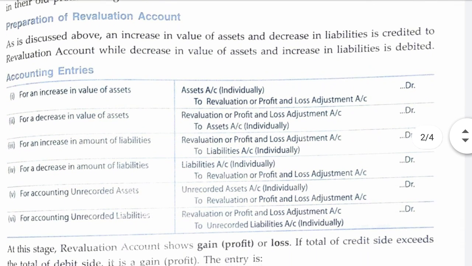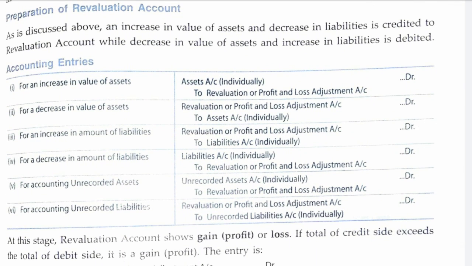Preparation of revaluation account. As discussed above, an increase in value of assets and decrease in liabilities is credited to revaluation account, while a decrease in value of assets and increase in liabilities is debited. So let us look at the journal entries. For increase in value of asset, what will be the entry? Assets account debited to revaluation account, or sometimes it may be written as profit and loss adjustment account.